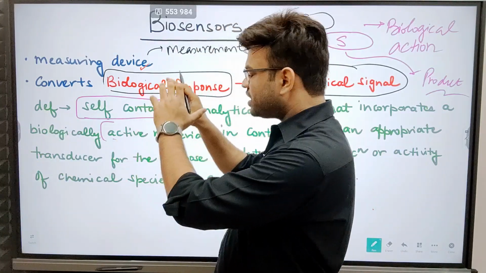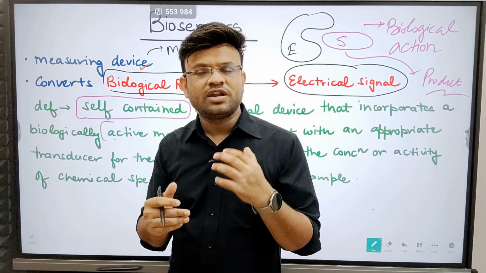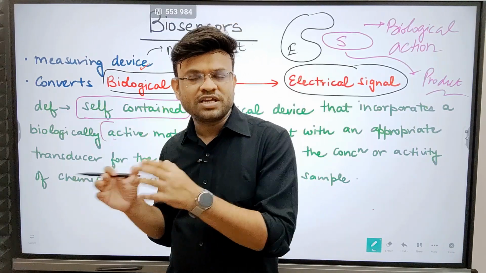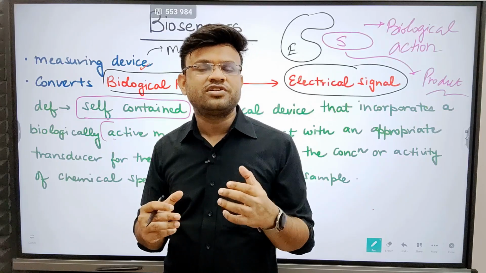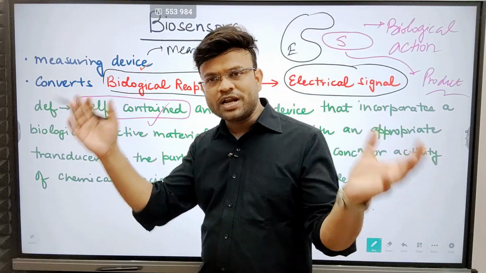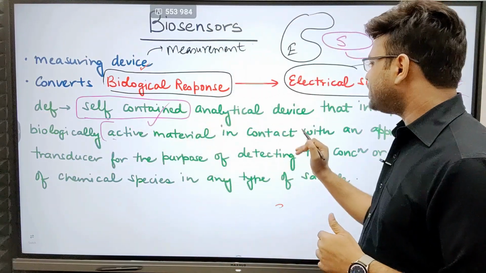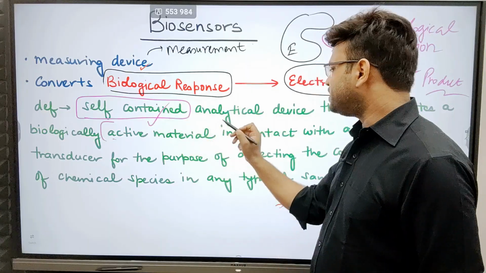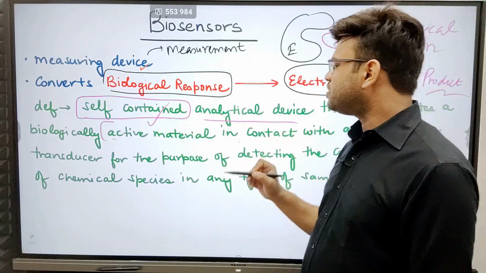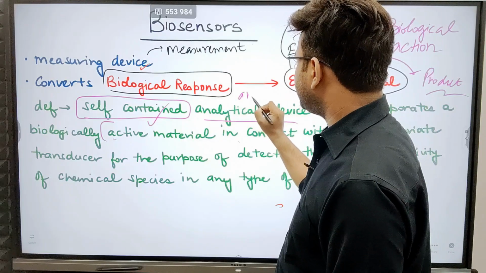It is a self-sustained unit that works to give you the desired result, whether a biological response is taking place or not. It is just one big unit, a self-contained analytical device. Why are you calling it an analytical device? Because with this device you can do analysis.